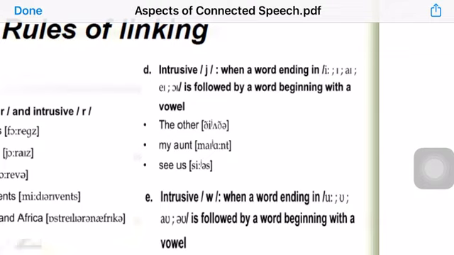In fast speech, it will become the-yother. You can hear a yeah sound somewhere in between the two words. My aunt, see us, in connected speech, see-yus. There is a yeah sound in between, and this is called an intrusive yeah.